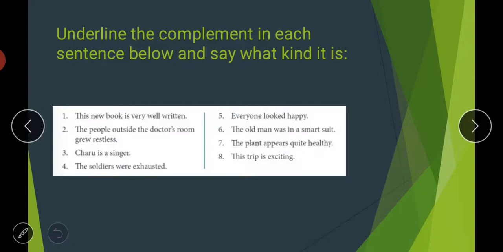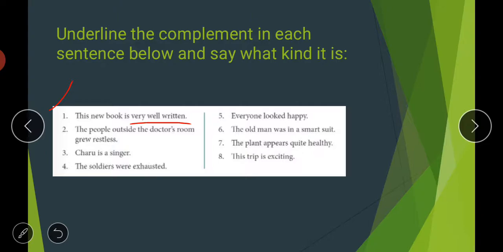So what you have to do here, you will simply underline the complement and describe the kind of that complement. For example, in the first sentence, this new book is very well written. Very well written is your subject complement here and it's your adjective complement. We are describing the quality of that book.